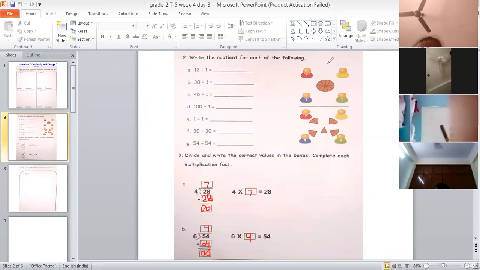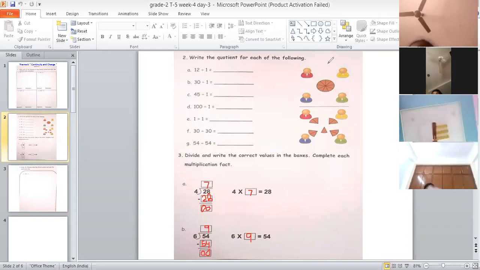Is there anyone who is still writing, or shall I clear this now? Devansh, are you writing? Yes, ma'am. Please write fast. Okay. I'll give you 30 seconds. After that, I'll clear this. Those who have completed can open page number 14, write date and classwork.